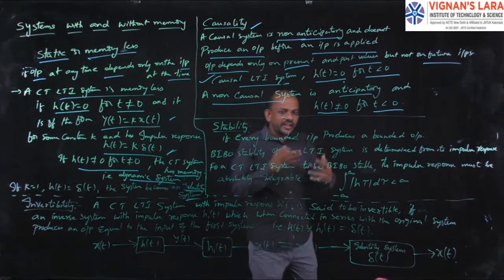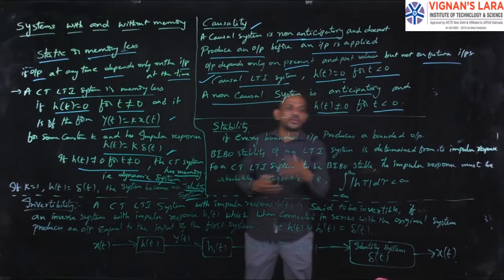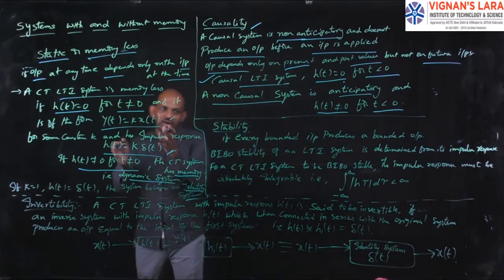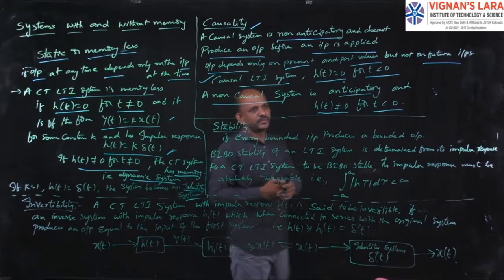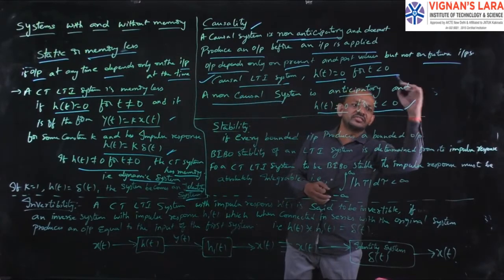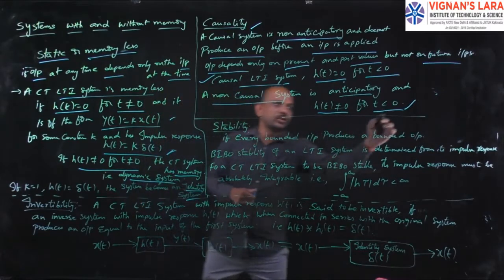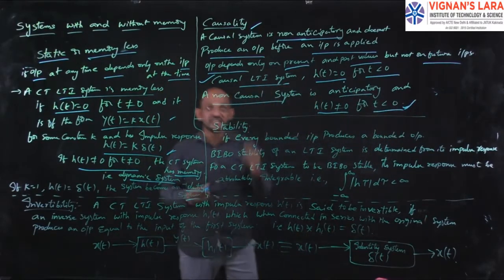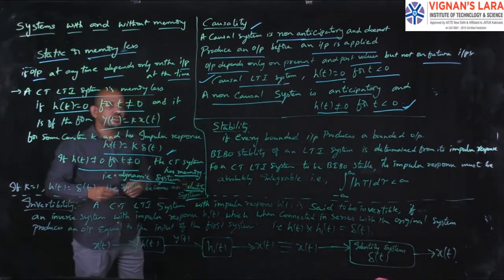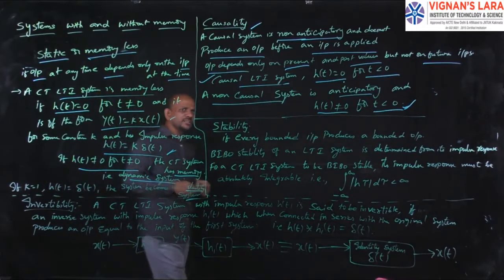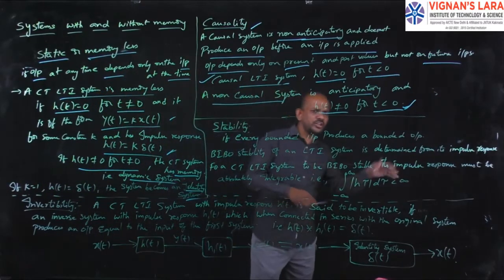Okay, I had already given you the 4 different combinations regarding the causal signal and causal system. So if you want, you can write those equations here also. Already I explained those equations, so I am not explaining them again here. This is nothing but about causality. Simply, the output depends on the present and past values, but not on the future inputs.